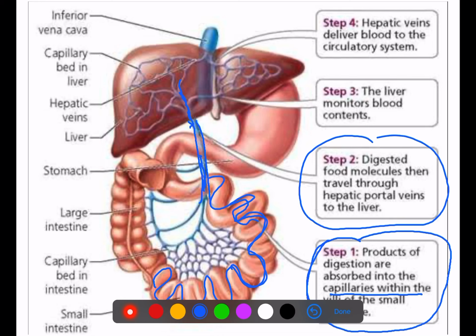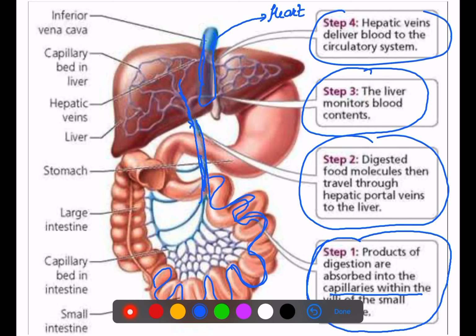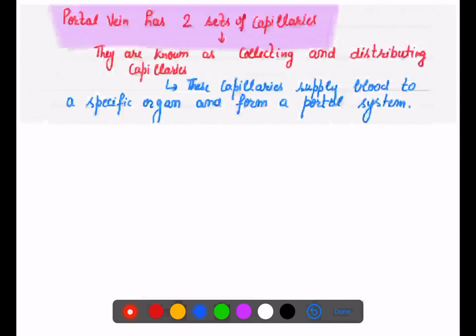ये उसको जाके लीवर में छोड़ देती है. अब लीवर सारा का सारा ब्लड कंटेंट को अच्छे से मॉनिटर करता है, and then through the hepatic vein this blood again goes back to the circulatory system, that is your heart. That is all about your hepatic portal system.